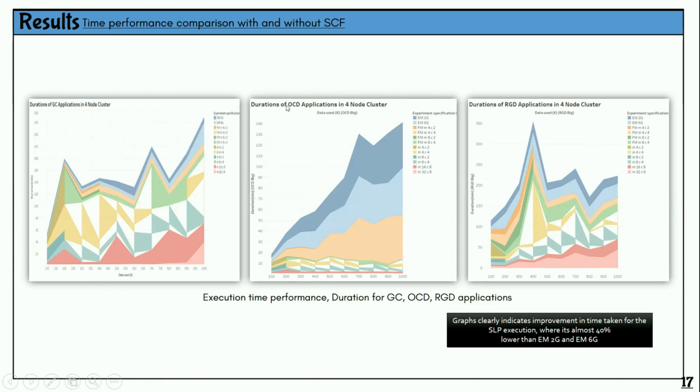Focusing on the OCD applications, this graph clearly indicates improvement in time taken for SLP execution. It is almost 40% lower than EM2G and EM6G in terms of time performance when using the self-configure framework.